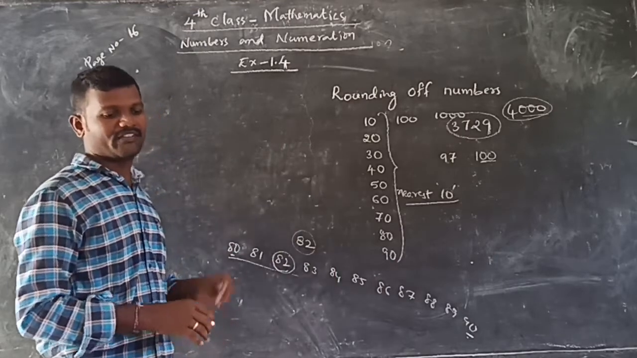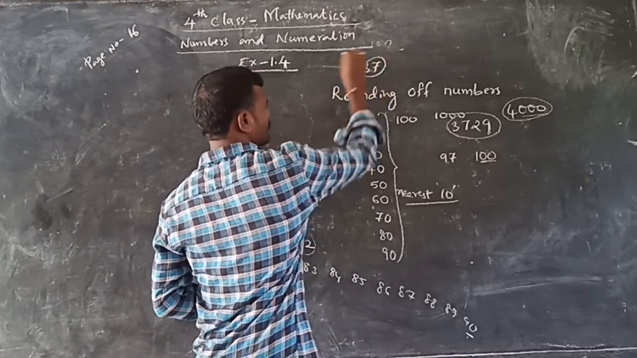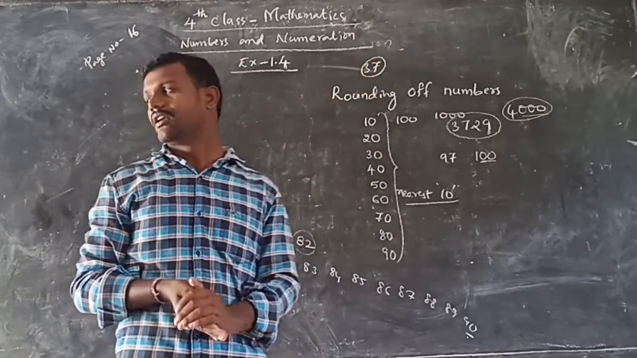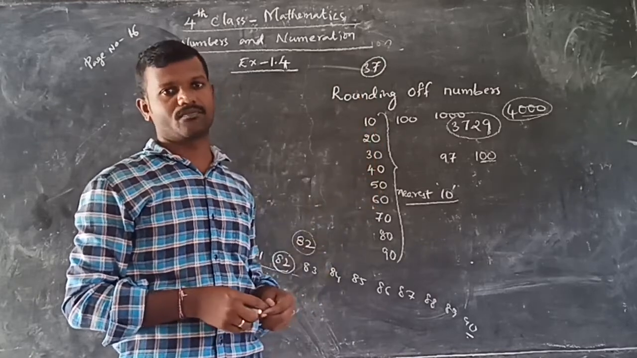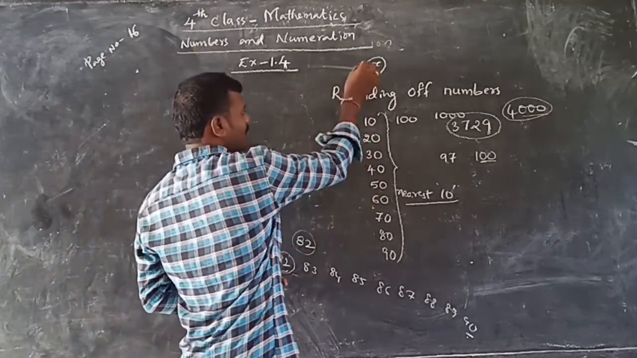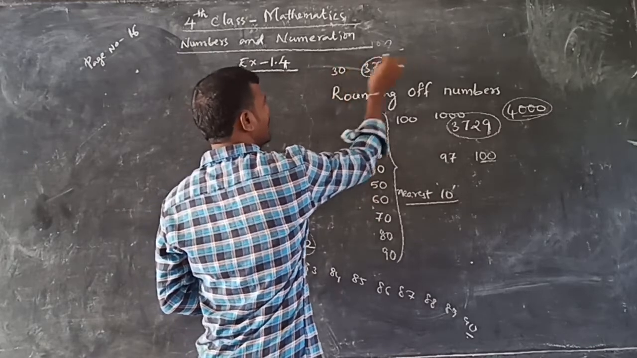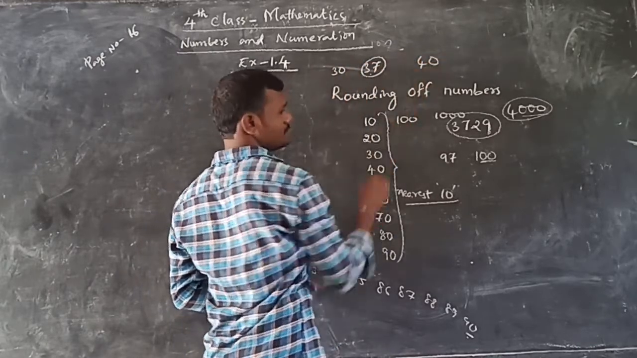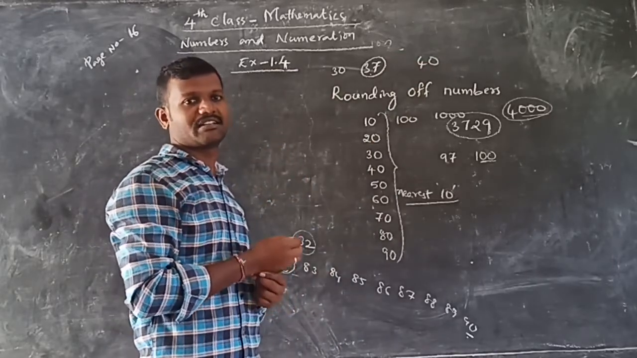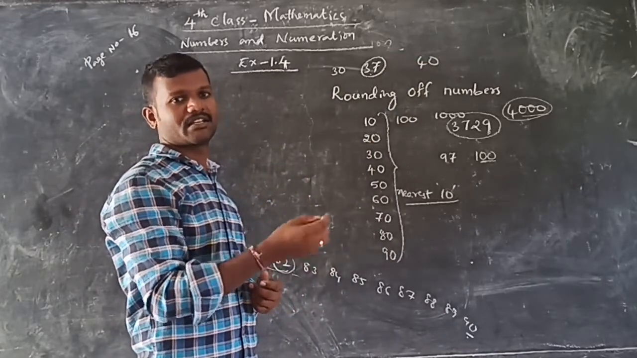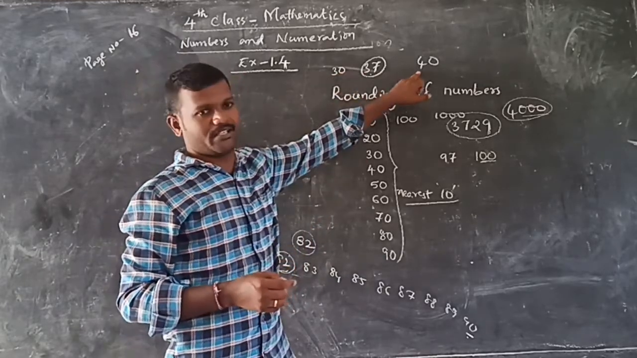Okay. Rounding of a number, for example, 37 is given. A number 37 is given, and I asked you to round it off to the nearest 10. What is the nearest 10? First, 37 exists between which tens? 30 and 40. 30, 31, 32, 33, 34, 35, 36, 37, 38, 39. So it is existing between 30 and 40.